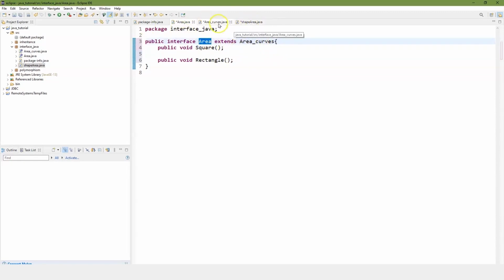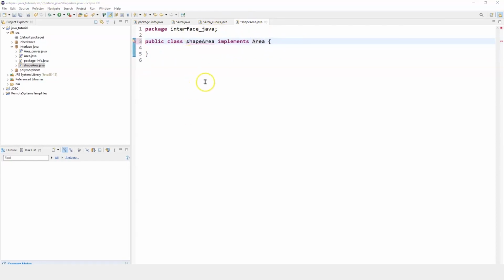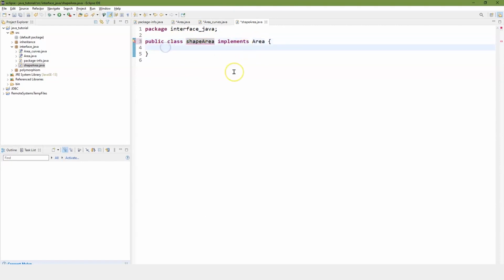And let's go back in here to our shape area, the class. And what I want you to notice in Eclipse is the shape area has an underlined red. If I hover my mouse over it, it's kind of hard to see here, it'll give you some options, which will say, bring in your implements. You're implementing area, but you didn't do anything with it. That is what interfaces are all about. It's about forcing someone to show an error here.